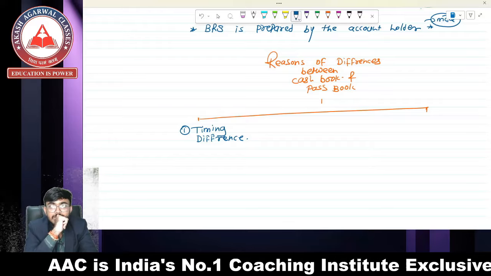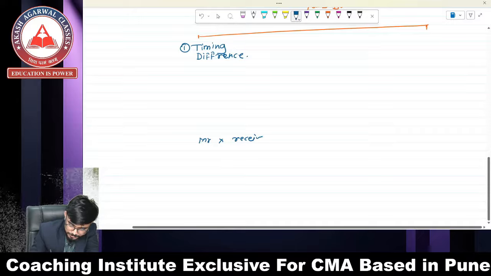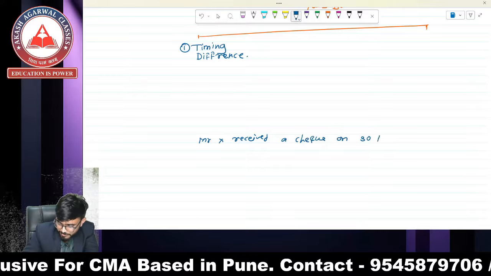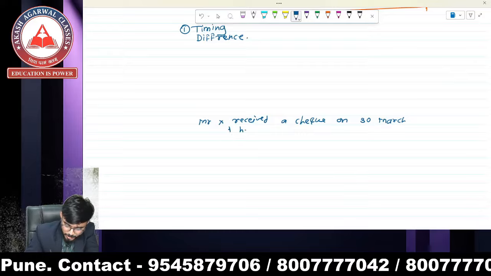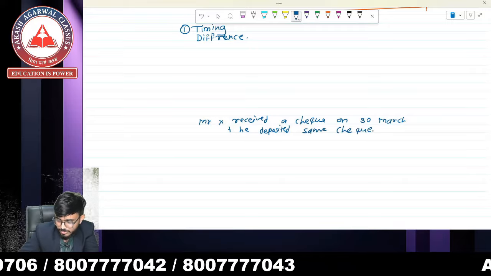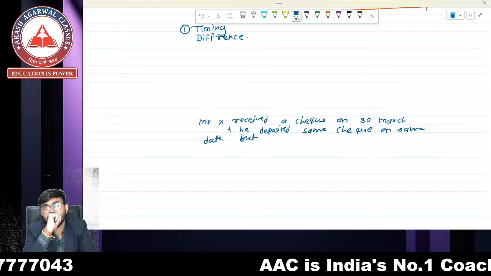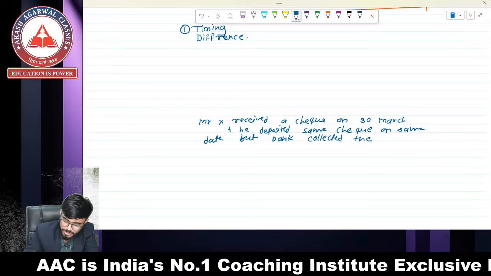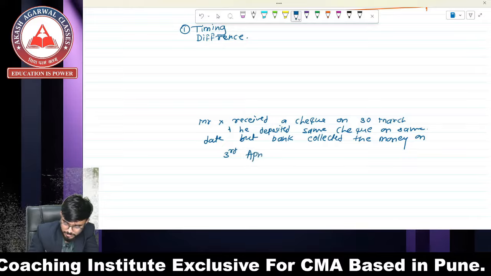Remember that. Okay, suppose take an example. Mr. X received a check on 13th March, and he deposited the same check on the same date, but the bank collected the money on 3rd April, because there is a bank procedure.